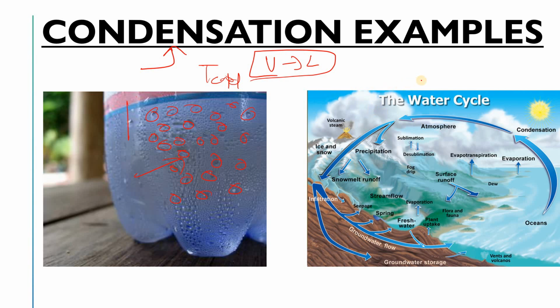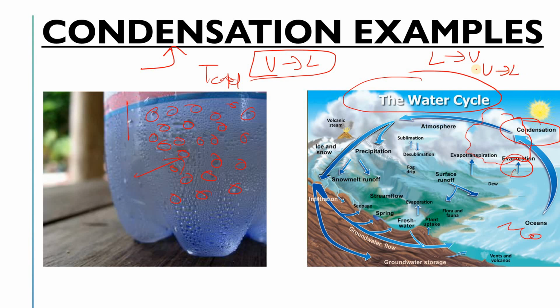Another example of condensation is the water cycle. Like in a sea or in the ocean, you will have seen that evaporation occurs, right? After the evaporation, the clouds form. How do these clouds form? These clouds form because of condensation, okay? Evaporation means your liquid converts into vapors, right? But in the case of condensation, your vapor will convert into liquid. Are you getting my point, what I want to say, right? So these are some examples of condensation.